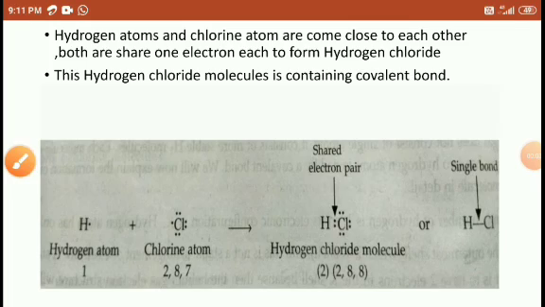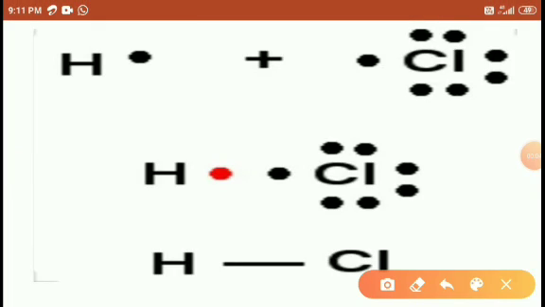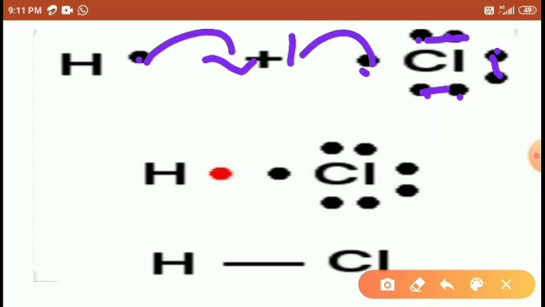Okay, let me give you one more figure. Hydrogen has 1 electron, chlorine has 1 2 3 4 5 6 electrons, and 7. This is our bonded form. This is bonded, this is unbonded. This one is shared, this one also shared.